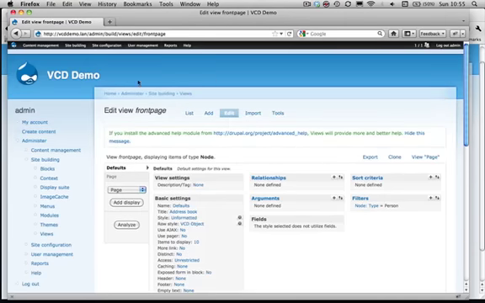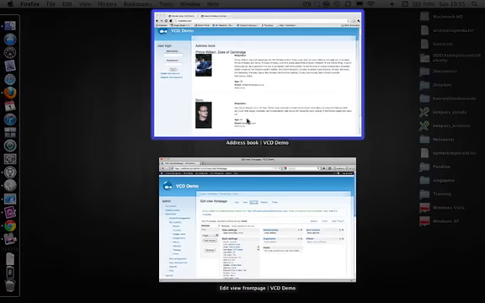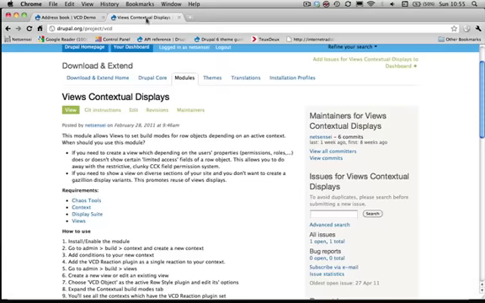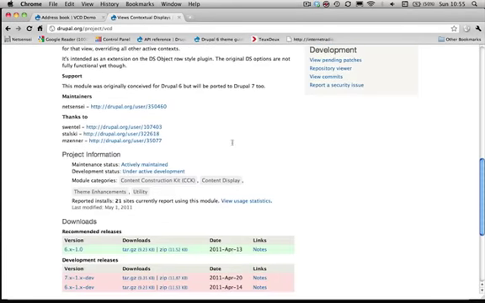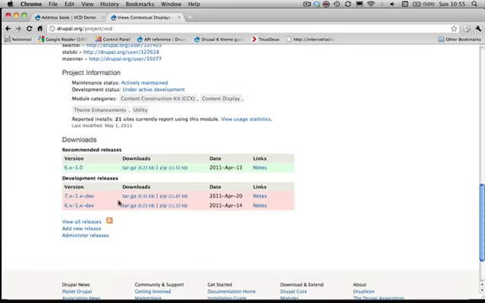Okay, so that's the VCD module explained to you in a nutshell. This module has a stable version 6 release. There is a port for Display Suite and Drupal 7.